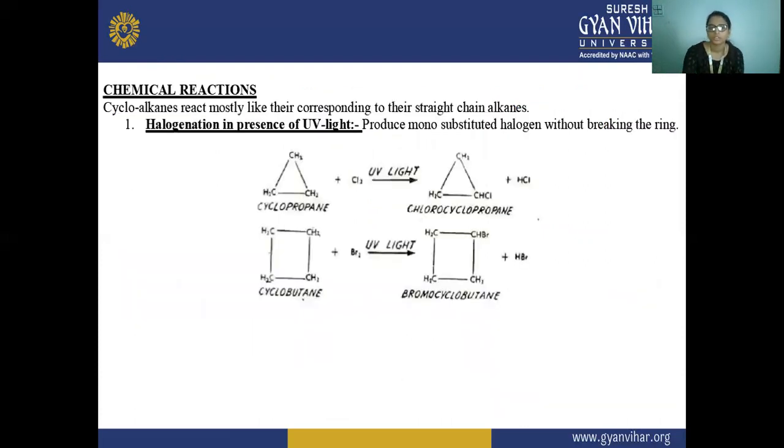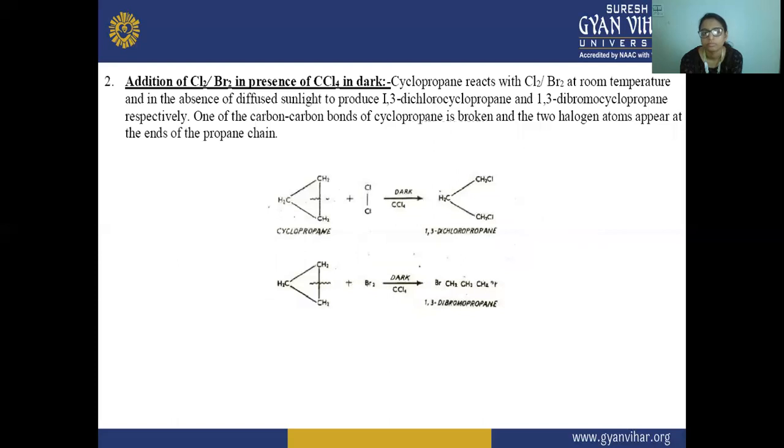Next are the chemical reactions. Cycloalkanes react mostly like the corresponding straight chain alkanes in halogenation in the presence of UV light. They produce substituted halogen compounds without breaking the ring. Cyclopropane plus chlorine in the presence of UV light gives chlorocyclopropane. Cyclobutane is brominated in the presence of UV light, and bromocyclobutane is formed.